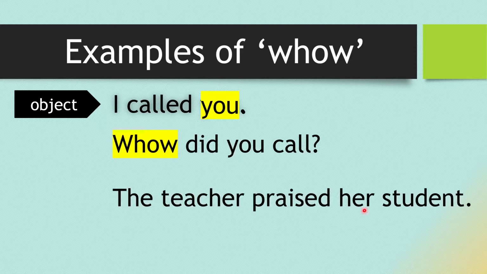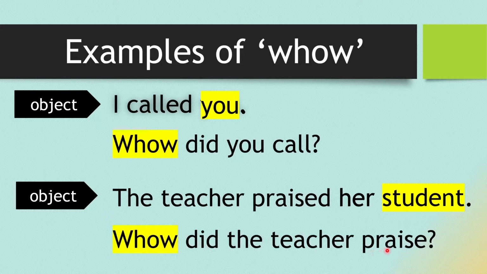The teacher praised her student. Here, student is showing the object. So the question will be, whom did the teacher praise? As per the structure, whom is coming. After that, we will take the auxiliary verb. See the sentence. Here, praised is given. That means past tense. So, we will take the past auxiliary verb did.